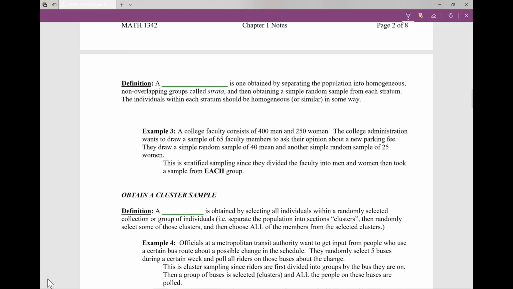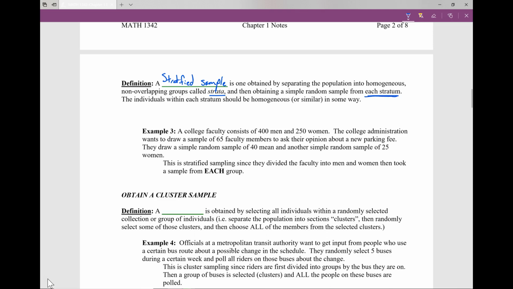The next two types of samples are where we get into a lot more thought process behind our samples. The first one is called a stratified sample. Whenever we look at a stratified sample, we're separating the population into homogeneous, non-overlapping groups, what we call strata. And then we take a random sample from each of the strata, okay?